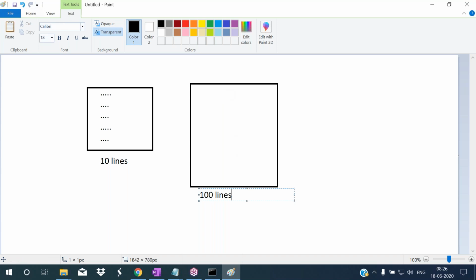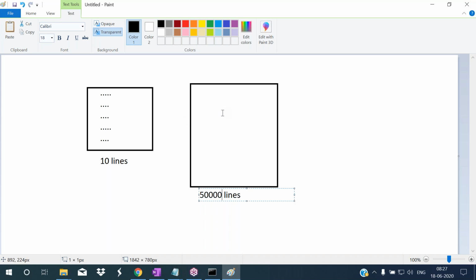For example, I'm typing 50,000 lines of code. Here a large amount of code is there, or 1 lakh lines I'm writing sequentially. When a large amount of code is there, it becomes difficult to understand which code we have written for which purpose. So this is the first drawback of the sequential approach.